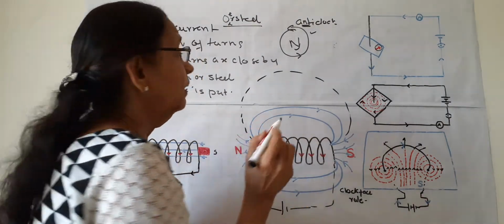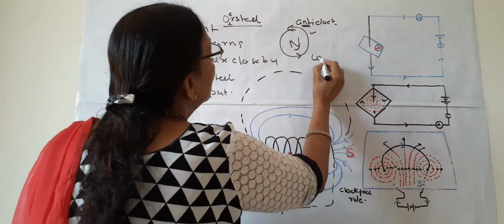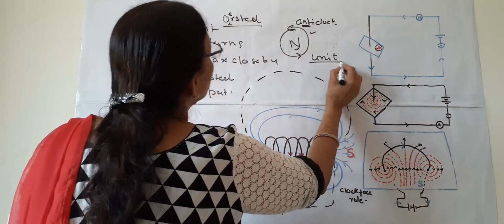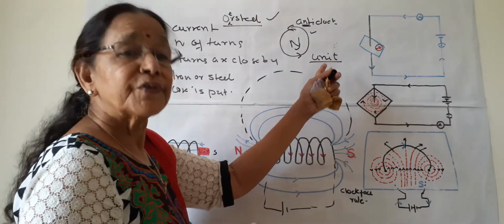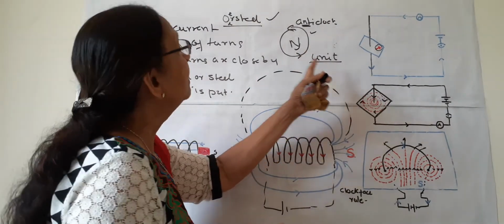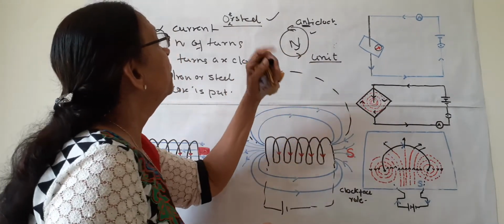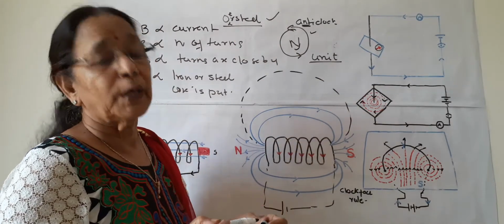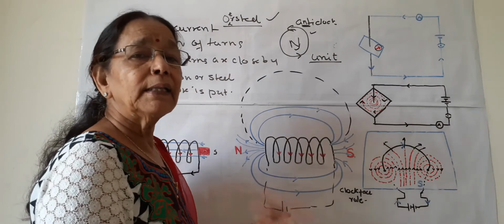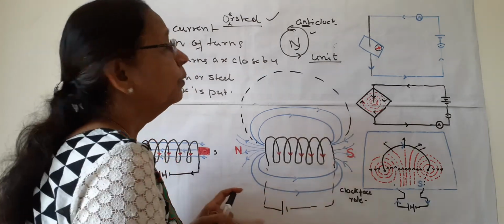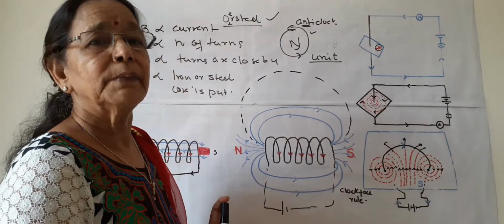In his honor, the unit of the strength of magnetic field is known as Ørsted. So this is about this lecture. In the next lecture, we will do more about magnetism. Thank you.